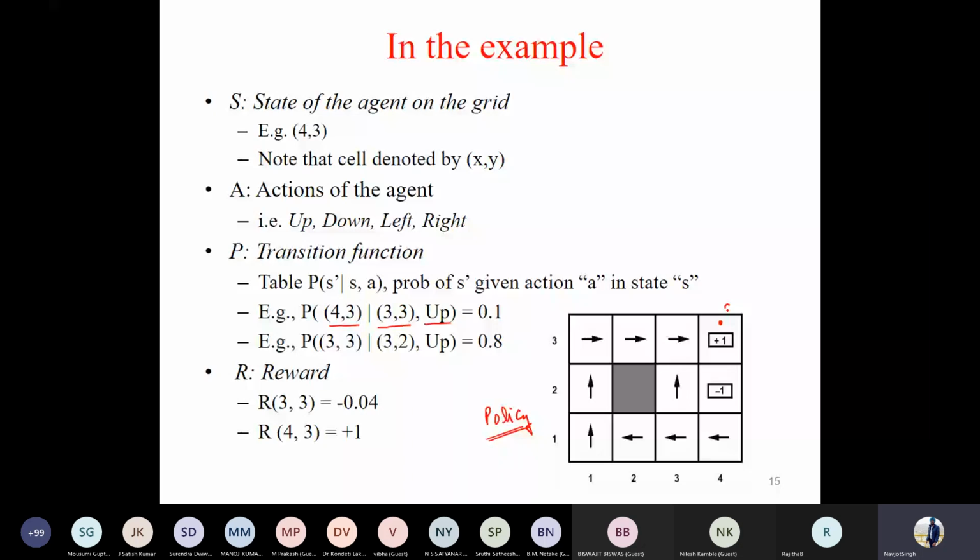You came from 3, 3. This is your S state. And in this case, the action you have taken is moving up. This is the action which you have taken. And you are assuming that on this state, if I take an up action, I reach state 4, 3. What is the probability of it?